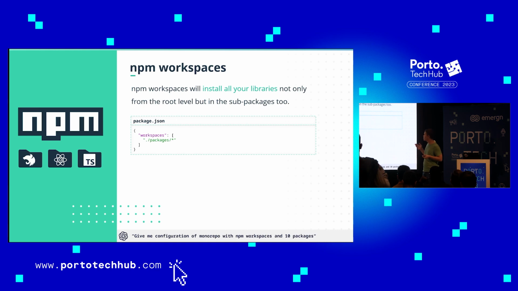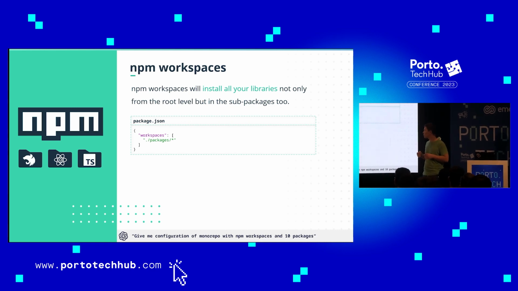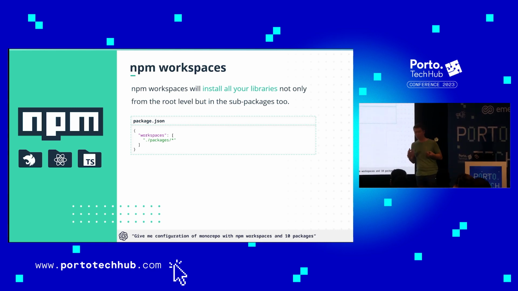With a single command, we install all dependencies, all packages, and the space taken will be much less than if we install them one by one. NPM handles this very well.